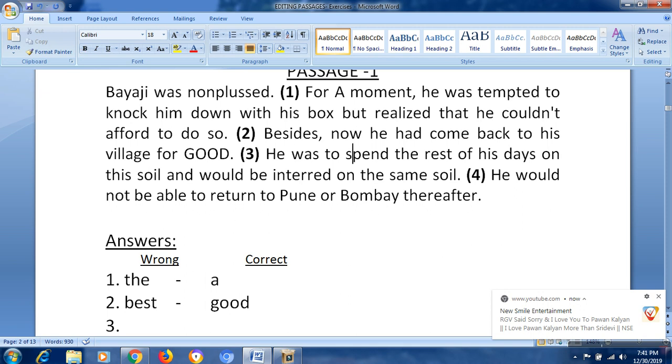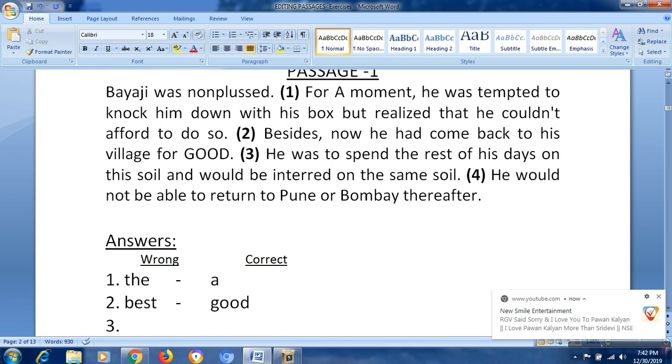So the third sentence here. He was to spend the rest of his days on this soil. So he is going to spend the remaining life on the same soil. That's fine. And would be interred on the same soil. Interred means buried. So after burying a body, it will be submerged in the soil only.